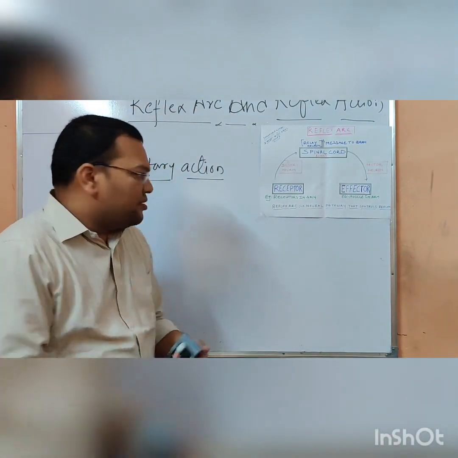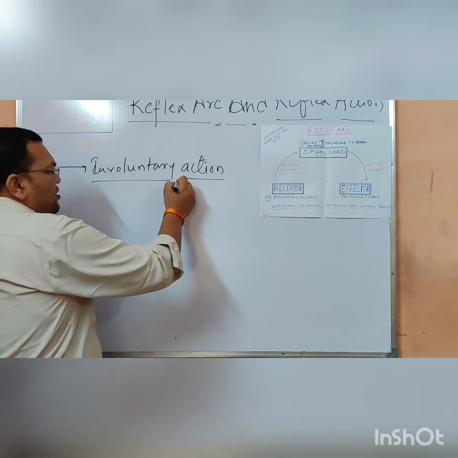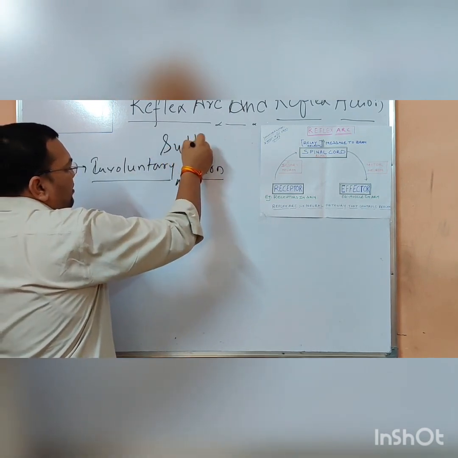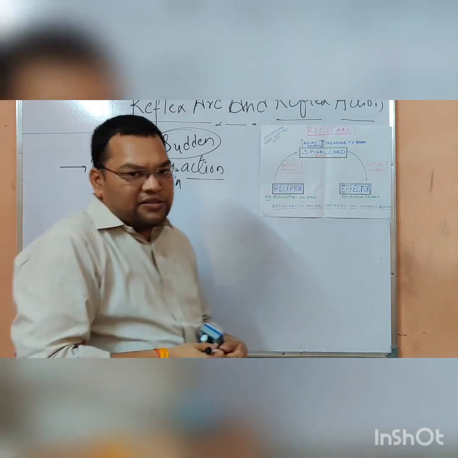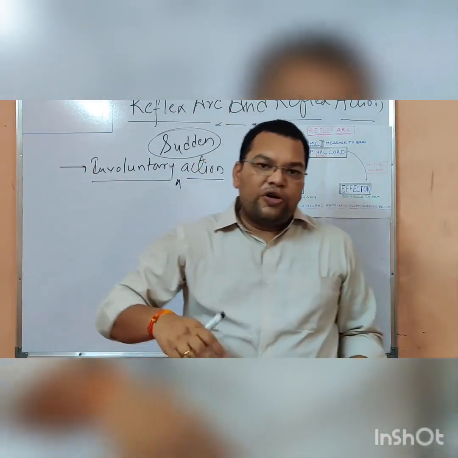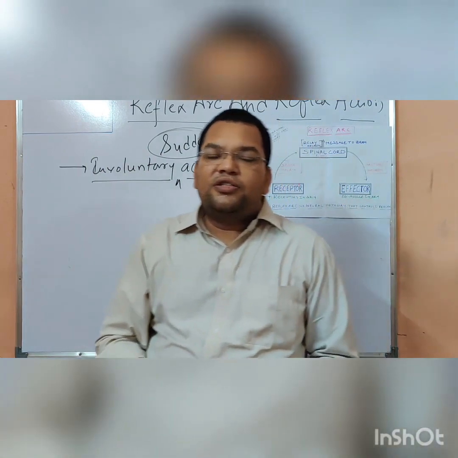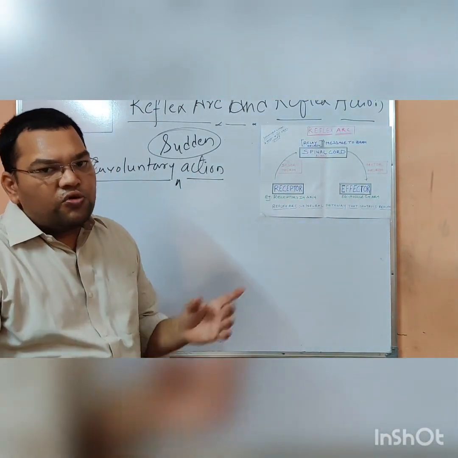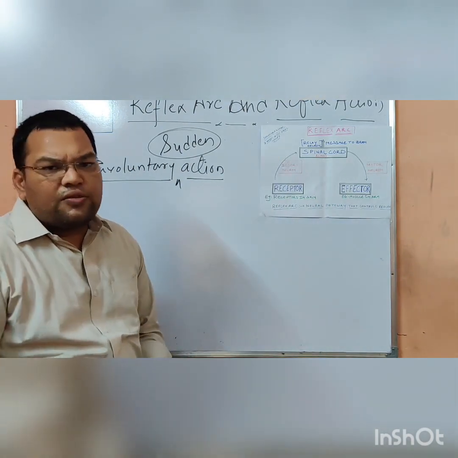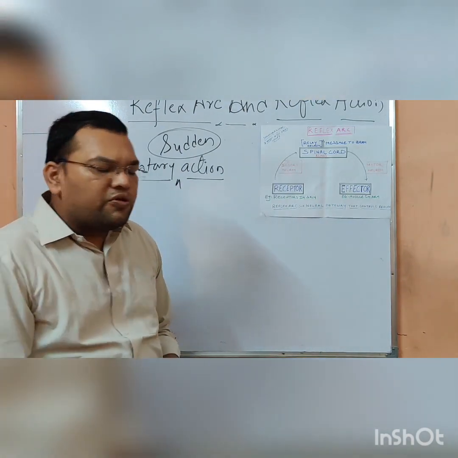But it is a sudden action. This is very important: involuntary and sudden. Sudden is the key word here. So an involuntary sudden action performed by our body to avoid a particular situation, a very quick response to a stimulus, is known as a reflex action.